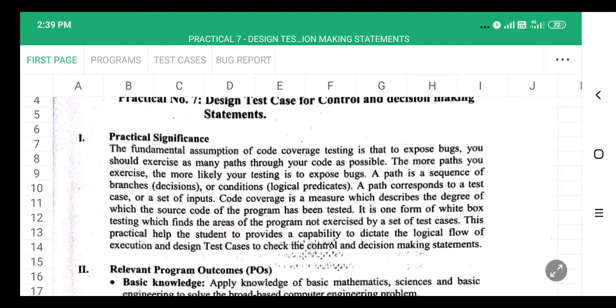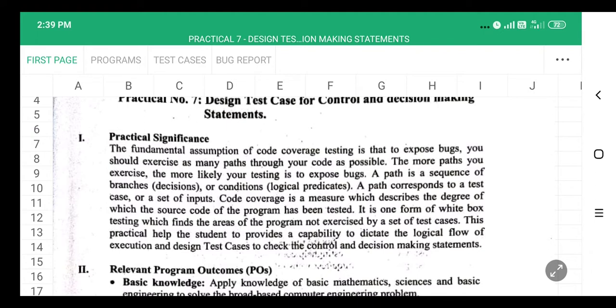A path is a sequence of branches or conditions. A path corresponds to a test case or a set of inputs. Code coverage is a measure which describes the degree to which the source code of the program has been tested. It is one of the forms of white box testing.